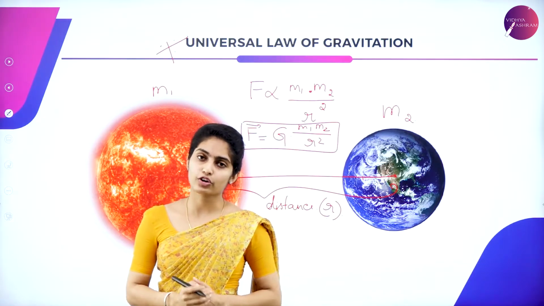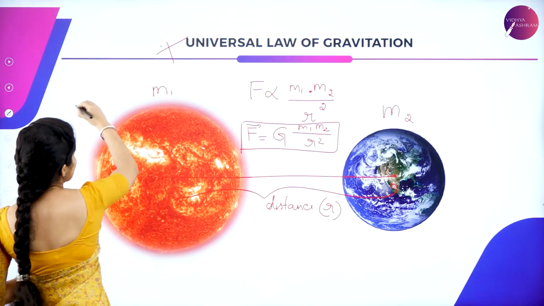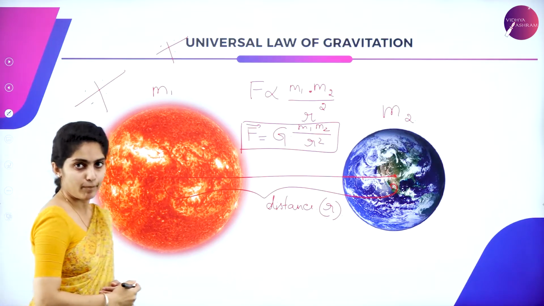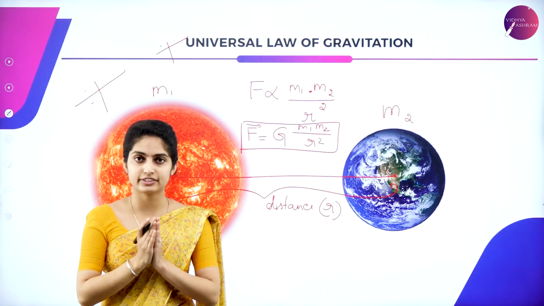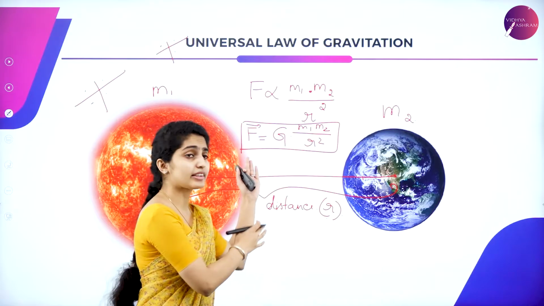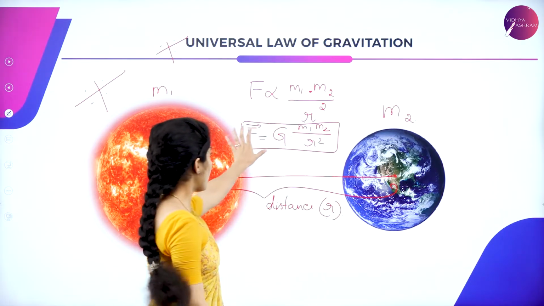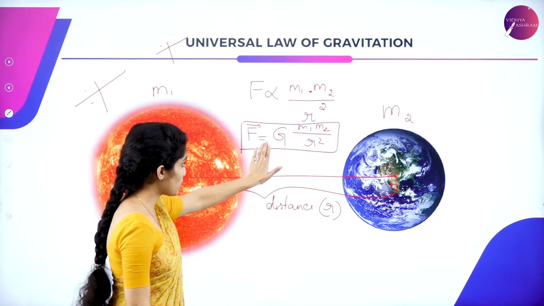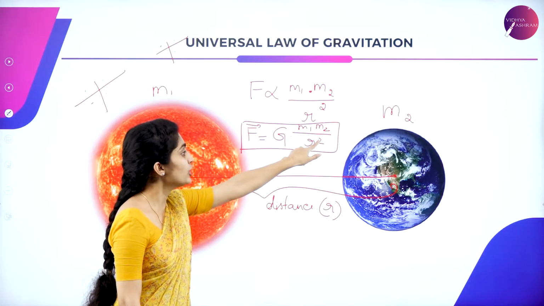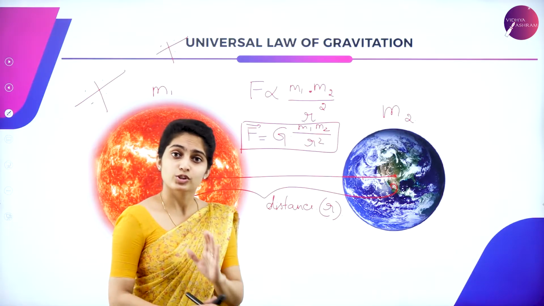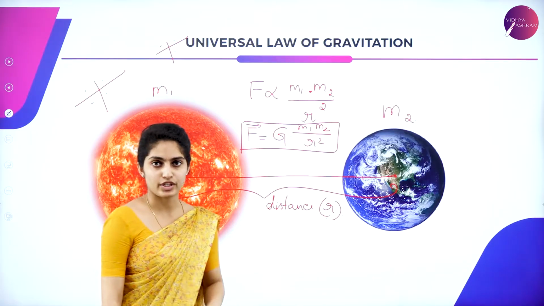So this is all about your formula for the universal law of gravitation, and it is very important. I hope you're clear with the universal law of gravitation now. Having the same mathematical expression, you can give out the statement: the force of attraction is proportional to the product of two masses and inversely proportional to the square of the distance between them. So here you got your statement as well as a mathematical expression.